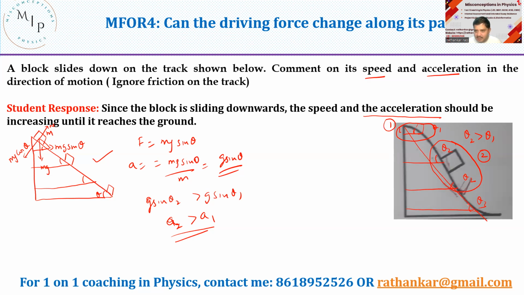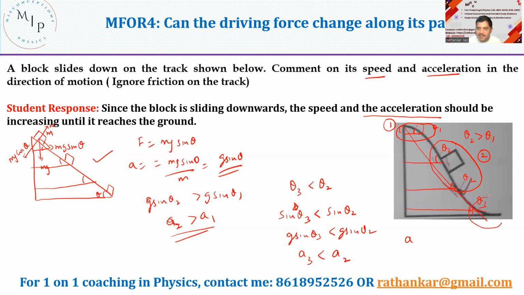Now let us consider this case. Here, see, this is a line over here. It goes like this. This is a small acute angle here. So definitely theta 3 is much less than theta 2. Theta 3 is less than theta 2, which means that sine theta 3 is less than sine theta 2, which means that g sine theta 3 is less than g sine theta 2. Right? So which means A3 is less than A2. A3 is less than A2. So thus, now we can say that initially the acceleration is low in this region. Let me call this region the third region.